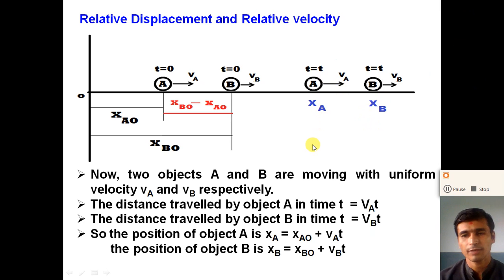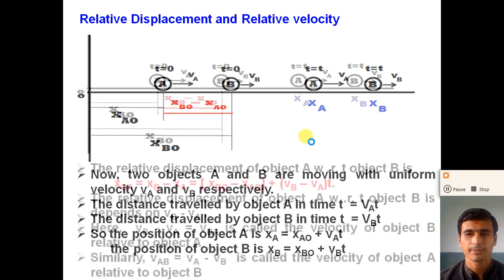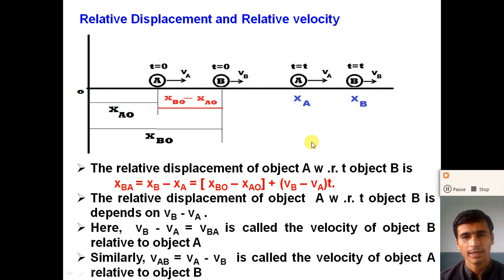So what can we say about the relative displacement? It will increase or decrease depending on the velocity of object A and the velocity of object B. Now we can calculate the relative displacement of object B with respect to object A: XBA is equal to XB minus XA.